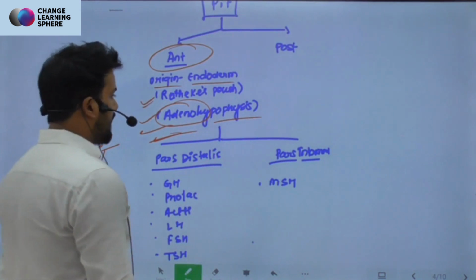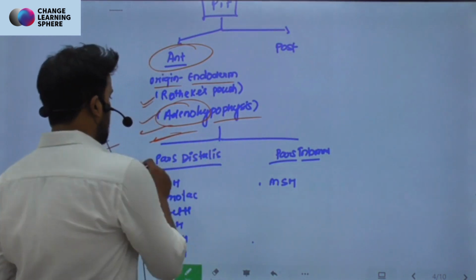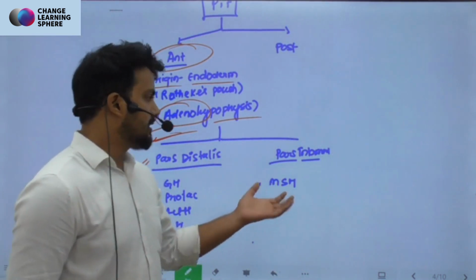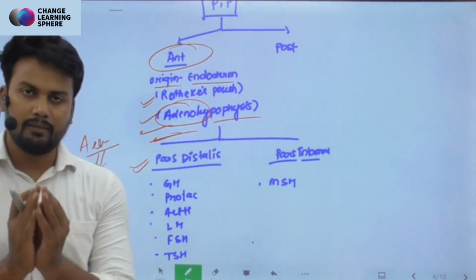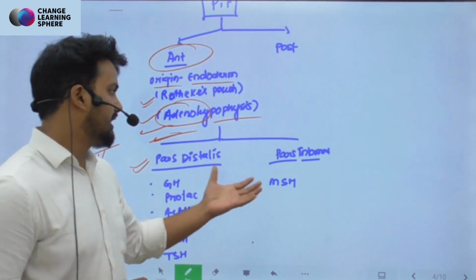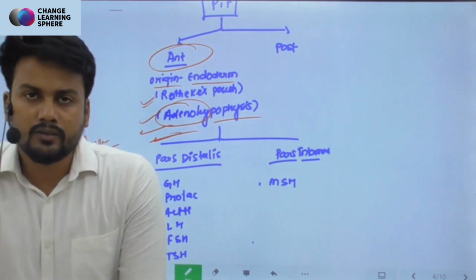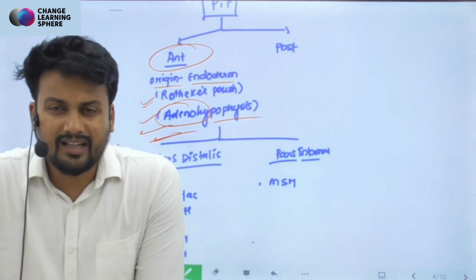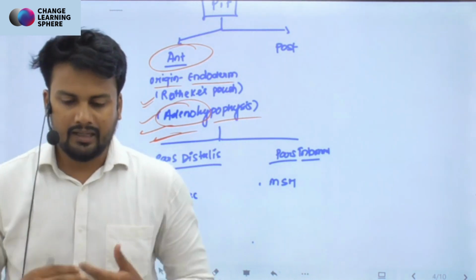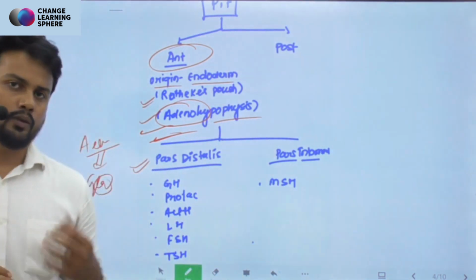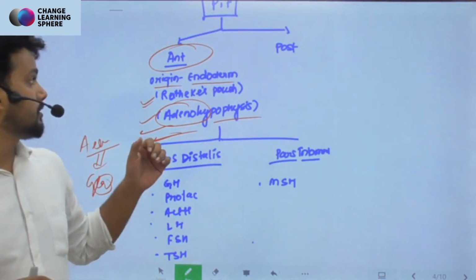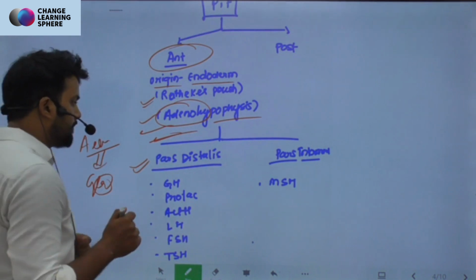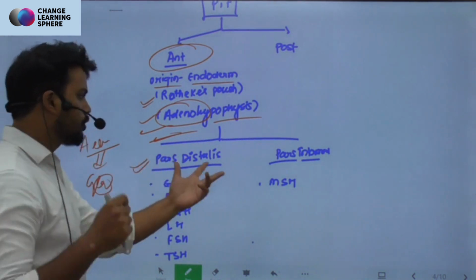So now this part is also divided into two parts. The one is called pars distalis. Distalis is दूर वाला, and pars intermedia. Intermedia means दो पार्ट के बीच में वो दबा हुआ है. And this pars intermedia in we mammals, it is not really that developed. So it is like squeezed between the आगे वाला part and the पीछे वाला part. And right now I'm telling you that the anterior pituitary is divided into two parts, right?